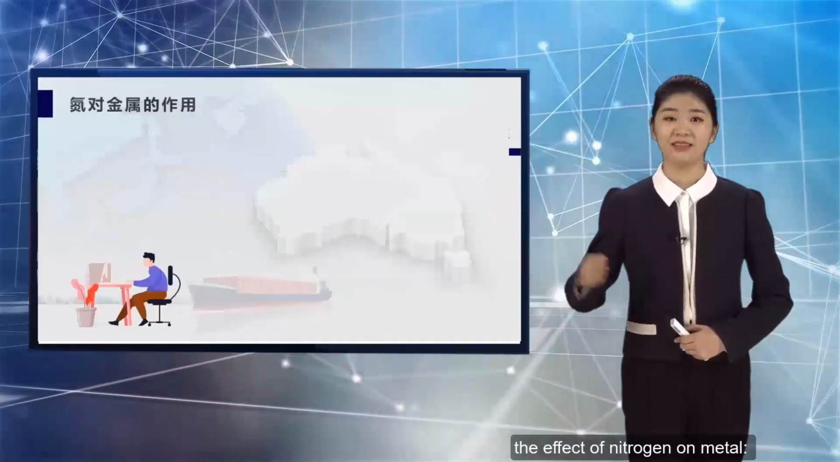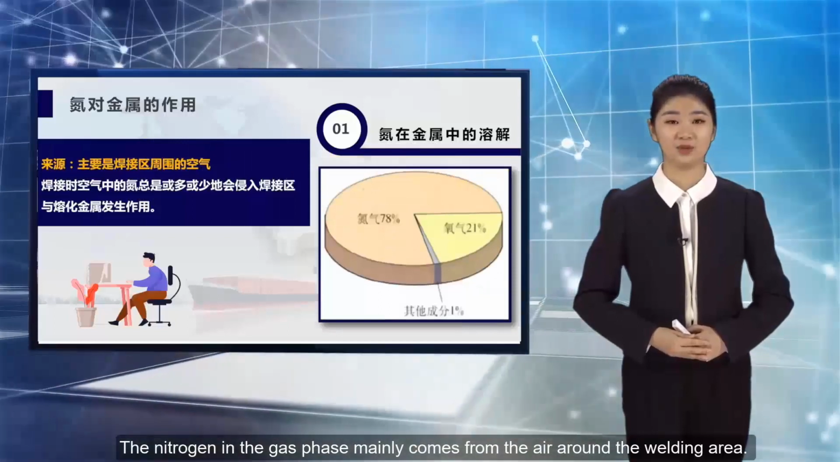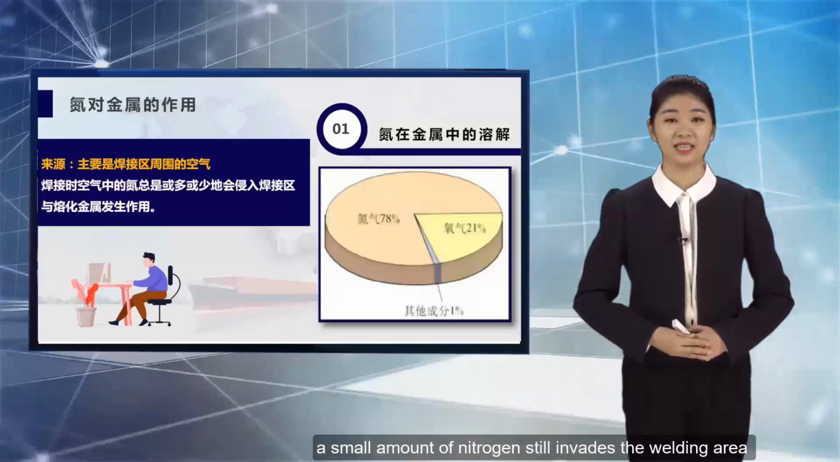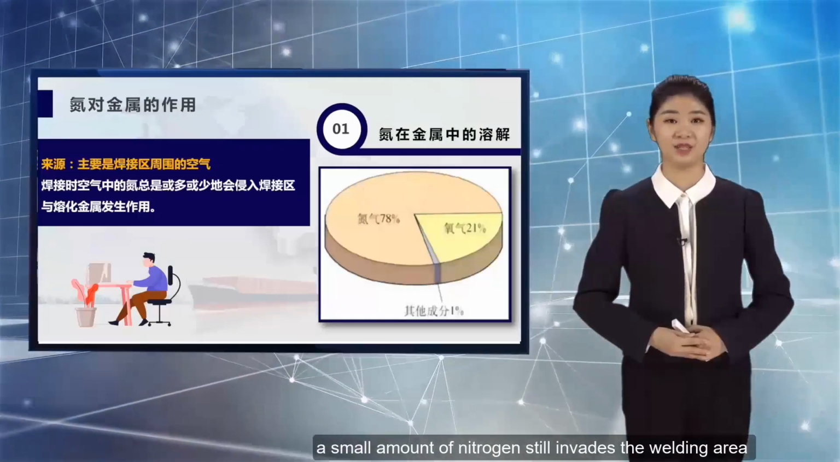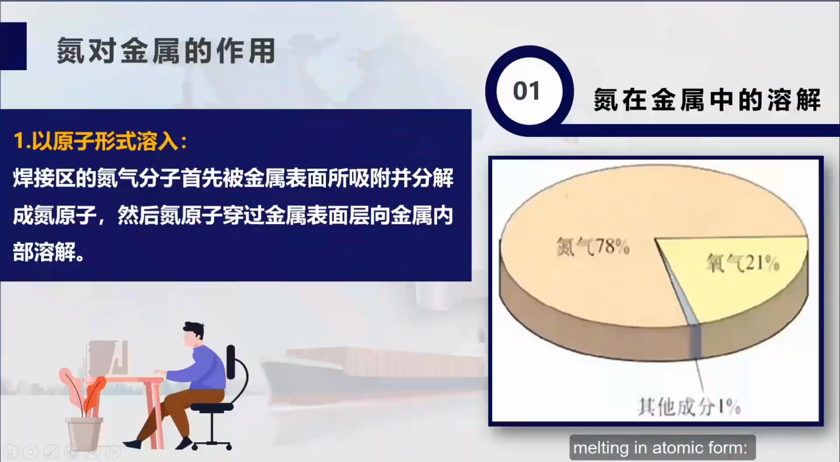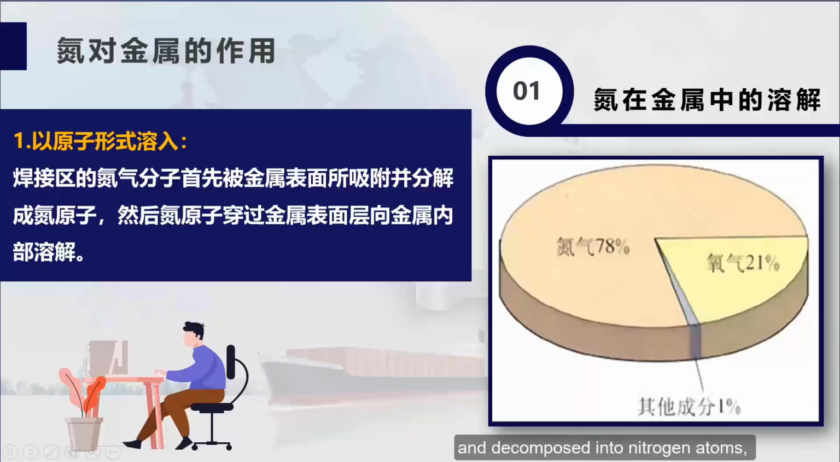The first part, the effect of nitrogen on metal. The nitrogen in the gas phase mainly comes from the air around the welding area. Even if welding is performed under better protection conditions, a small amount of nitrogen still invades the welding area and interacts with the molten metal. The dissolution of nitrogen in metal is generally considered to have the following three forms. The first one, dissolving in atomic form. The nitrogen molecules in the welding zone are first adsorbed by the metal surface and decomposed into nitrogen atoms. And then the nitrogen atoms pass through the metal surface layer and dissolve inside the metal.